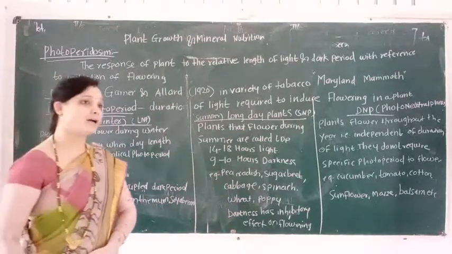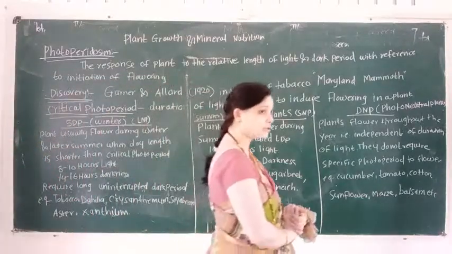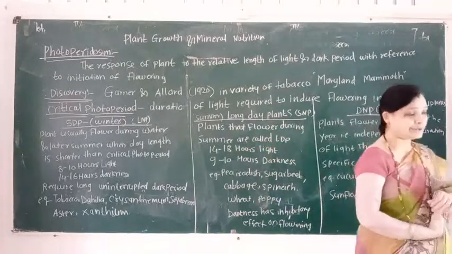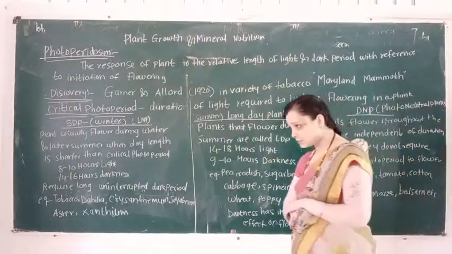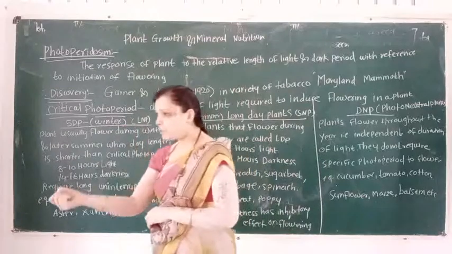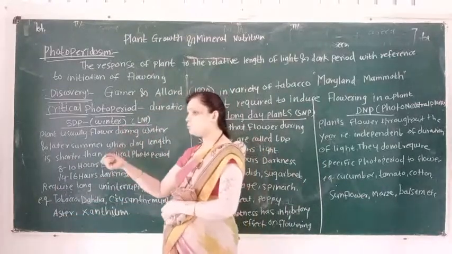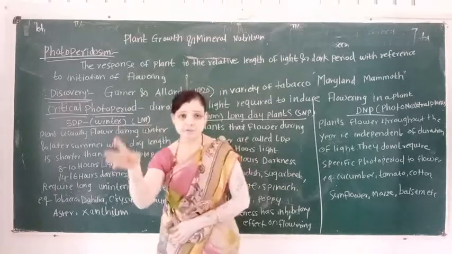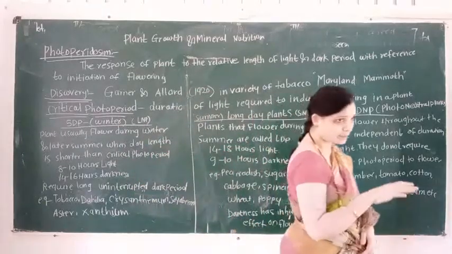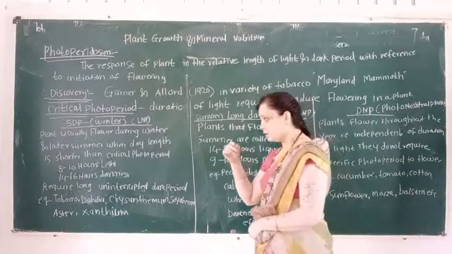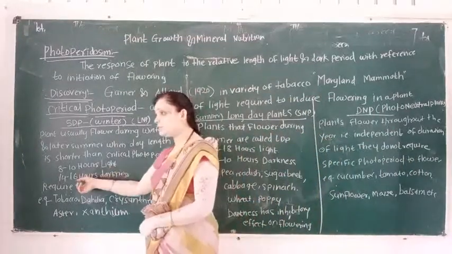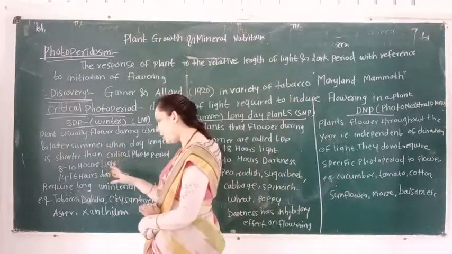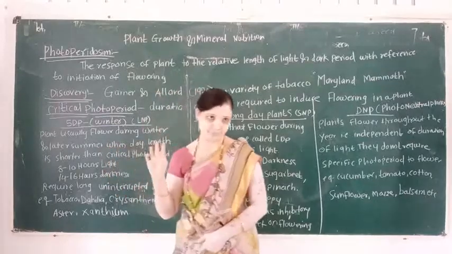Short day plants require a minimum of 8 to 10 hours of light for inducing flowers, and they require 14 to 16 hours of darkness.